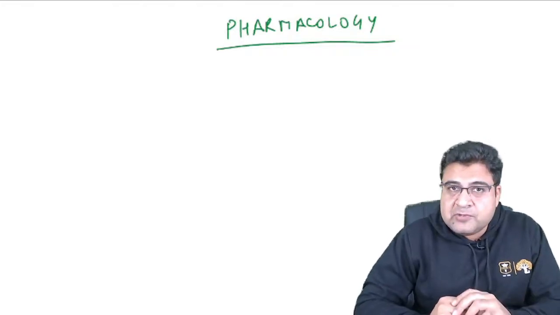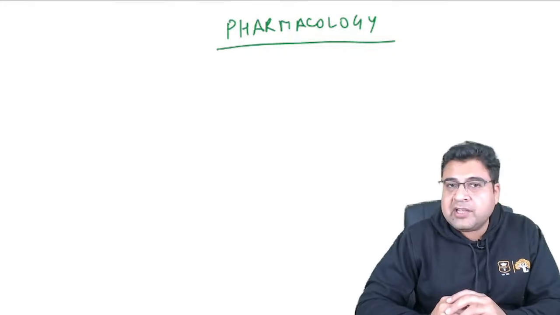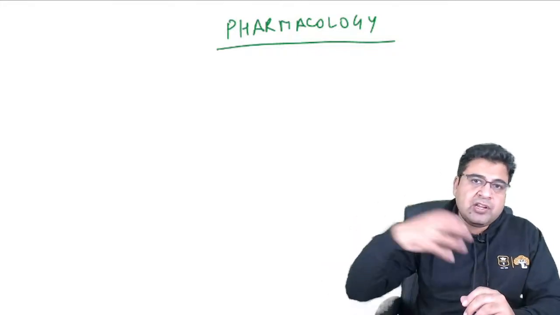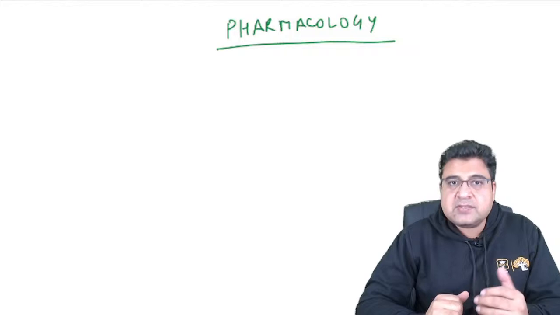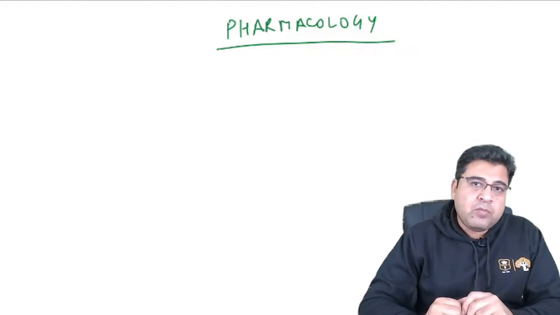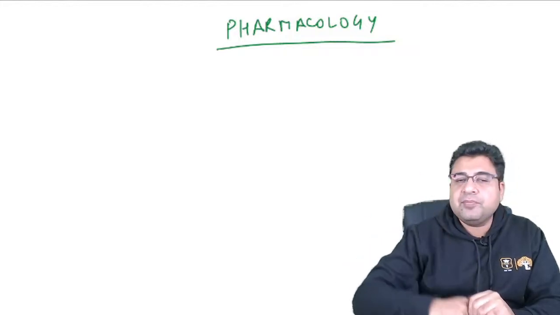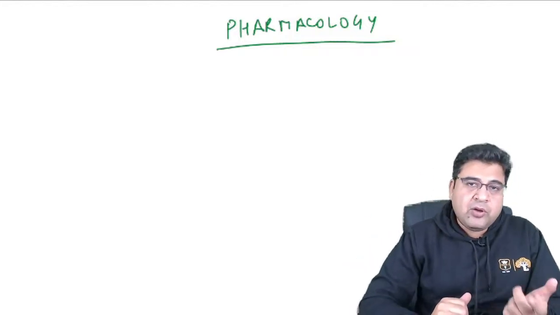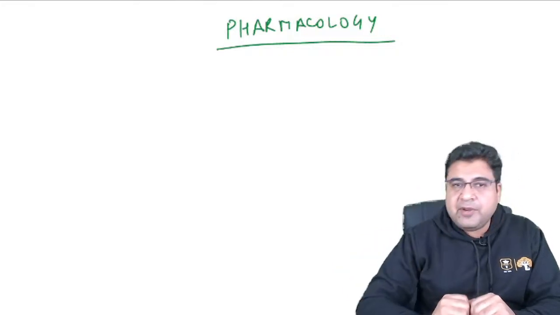Third, the patient has purposefully taken the high dose, or maybe by mistake he has taken the high dose. So in all these cases, the patient will come to us with opioid poisoning. This is morphine poisoning, opioid poisoning we call it. How will you recognize it? The main problem is that the patient's respiratory center will be down. So patient respiration will be down, and the patient's cardiovascular center will be down.